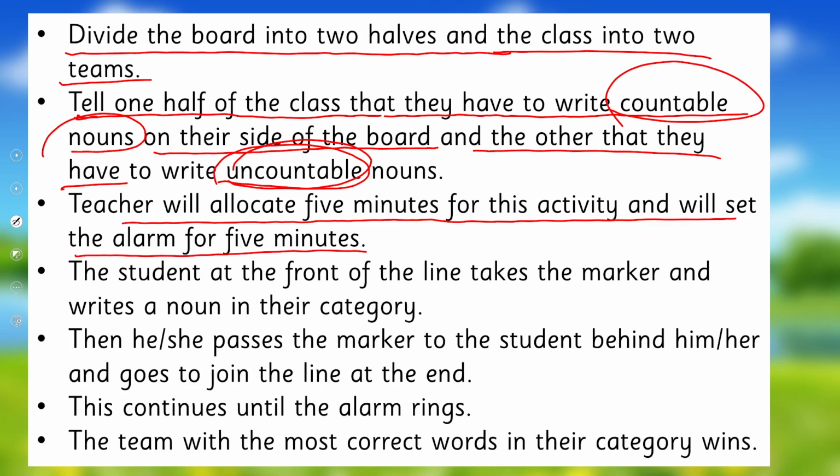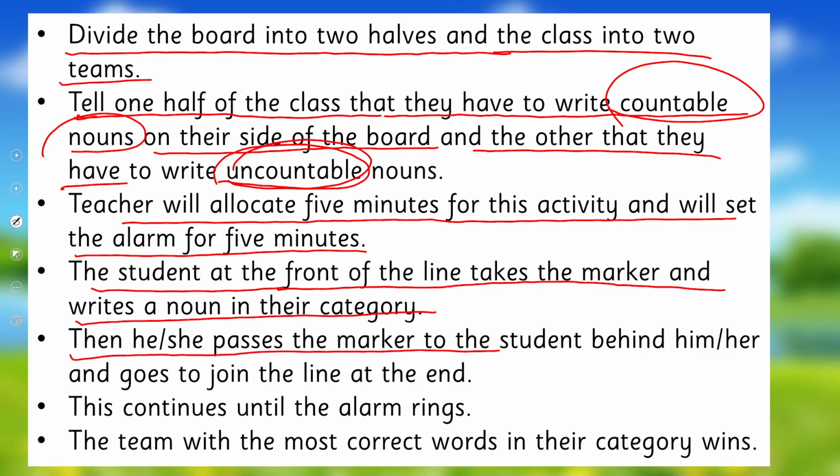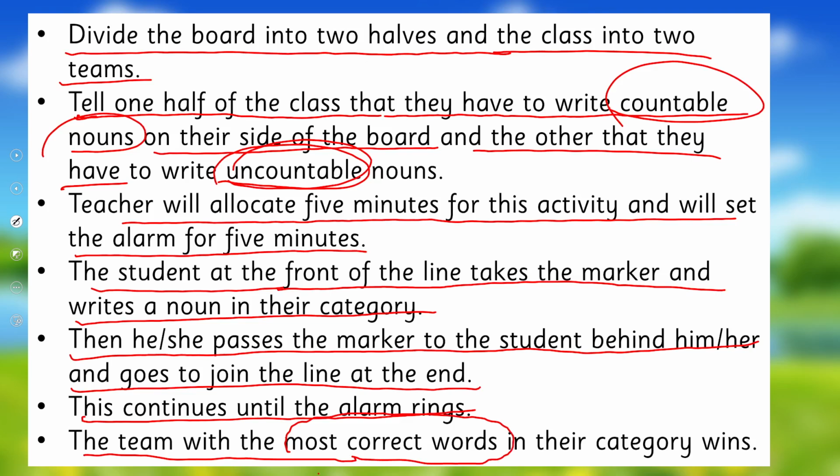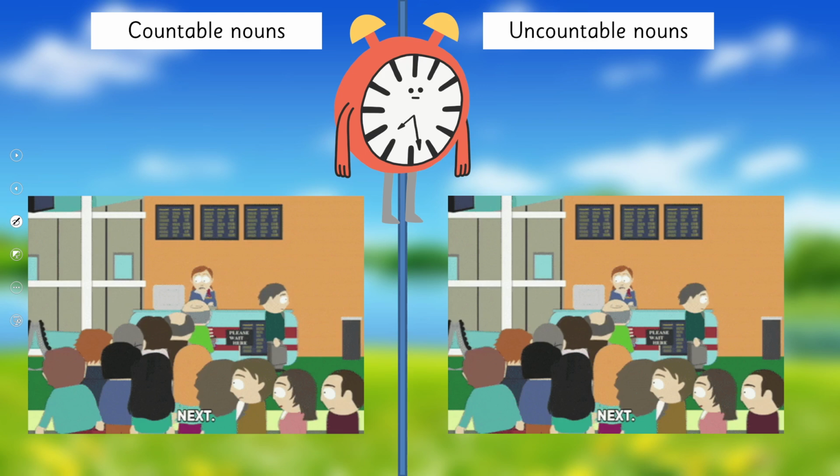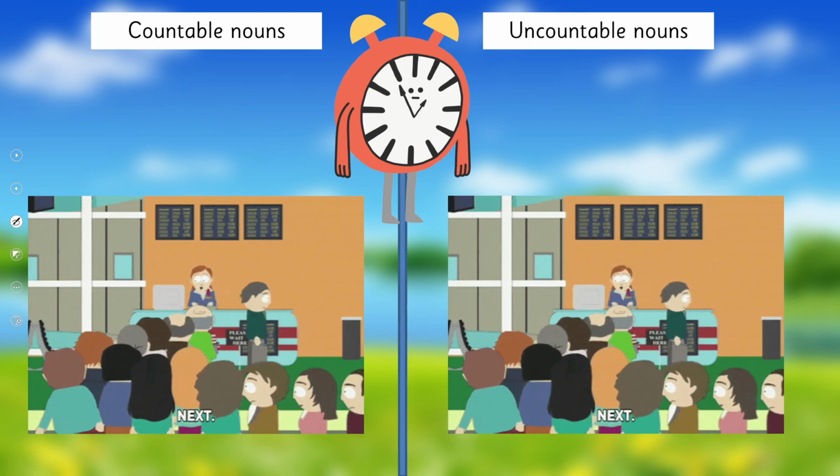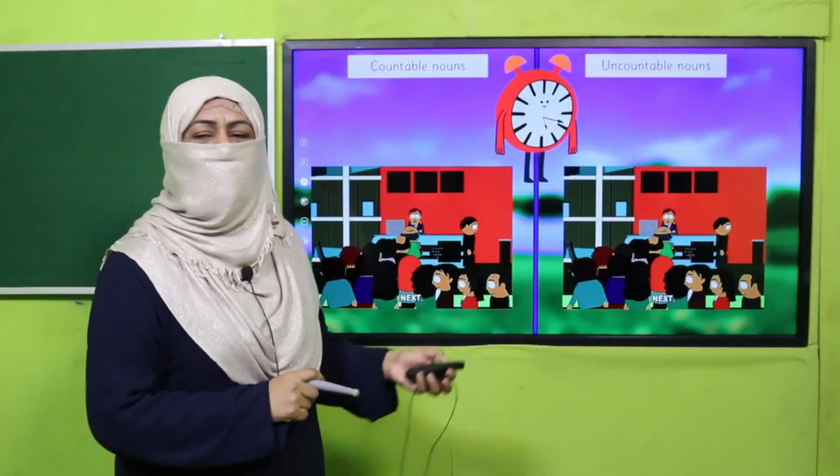She will set an alarm, and the student who is at the front of the line will take the marker and write a noun in their category. Then he or she passes the marker to the student behind him or her and goes to join the line at the end. This continues until the alarm rings, and the team with the most correct words of their category wins, right? So this is how you are going to do it. An alarm is set, the class is divided into two halves, they are standing in line, they'll keep coming and keep writing. Let's see who wins. Pause the video and enjoy this beautiful activity.